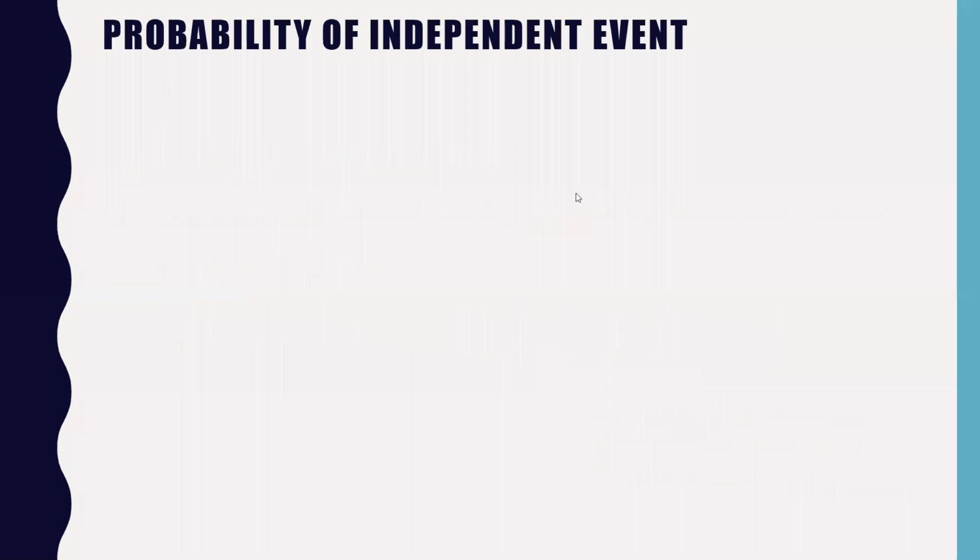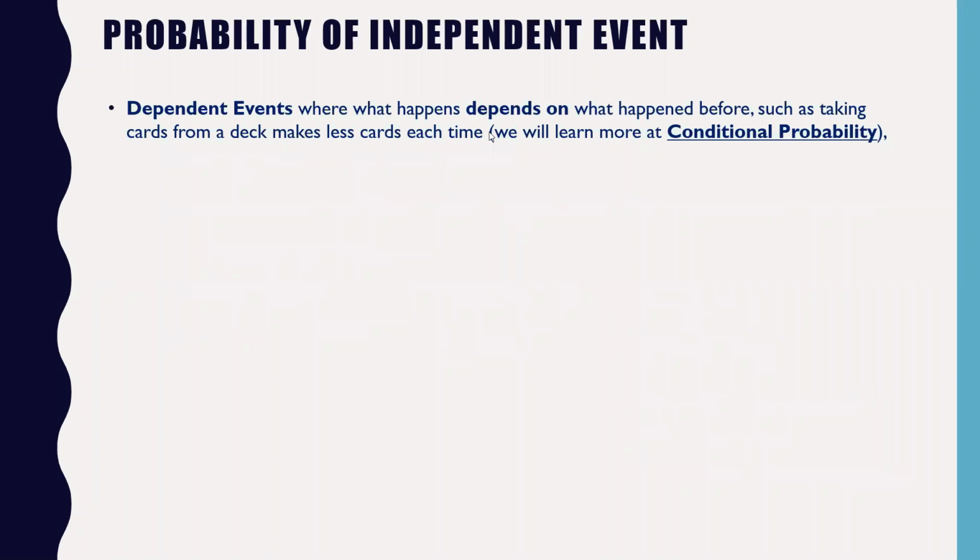Let us quickly see the definition of that. First, what is a dependent event? It's the opposite of an independent event, where what happens depends upon what has happened before, such as taking a card from a deck makes less cards. Each and every time, if you're not replacing that card, if you have a deck of 52 cards and you keep on taking one card and not replacing them, then the card quantity becomes less.